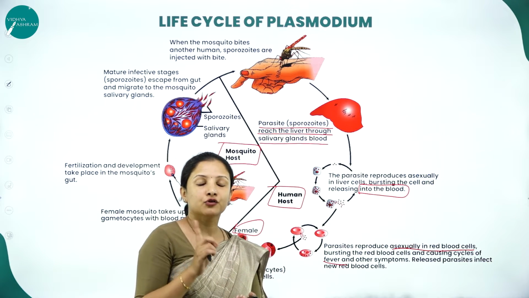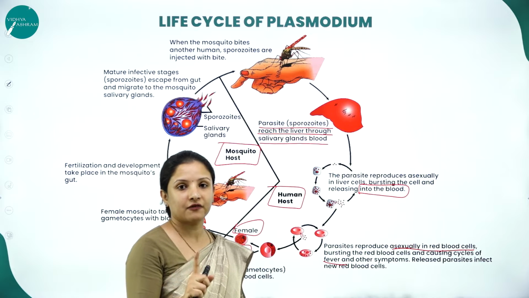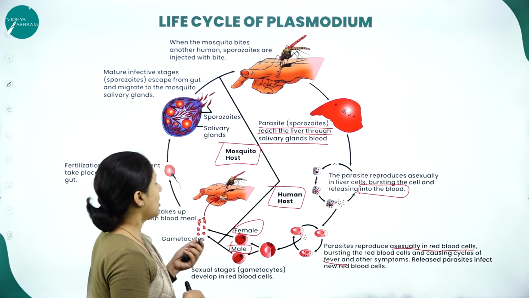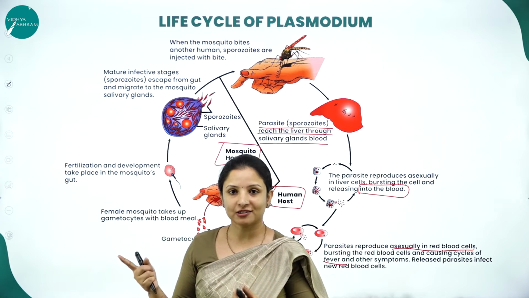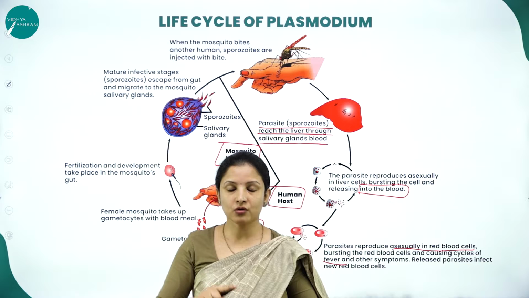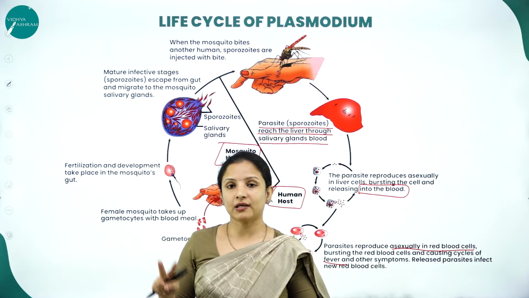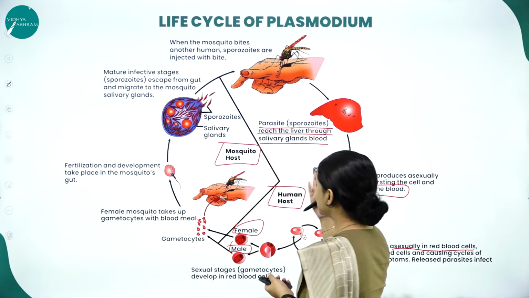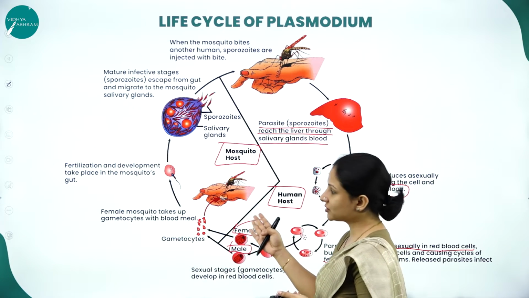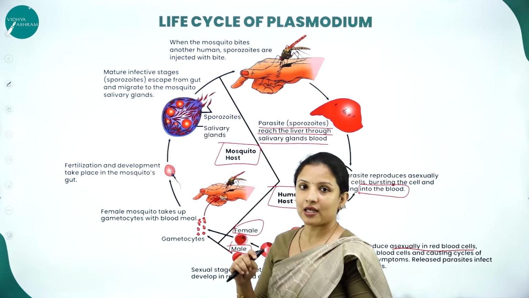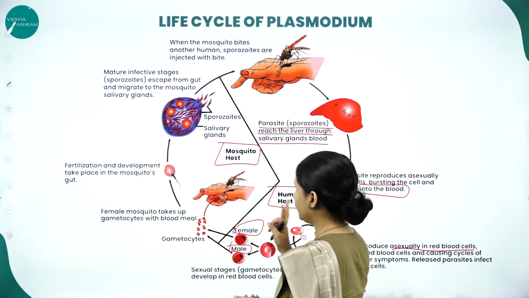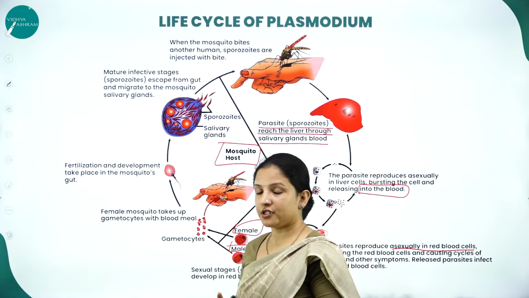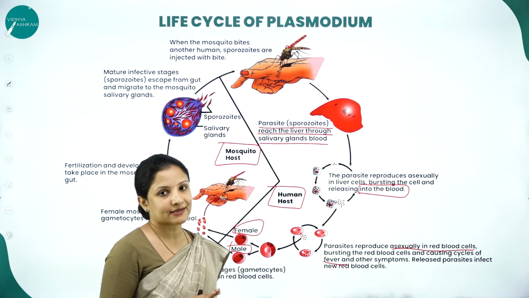So always through the blood, the first organ that gets infected during malaria is the liver, and then the RBCs get infected. So this is how Plasmodium vivax gets transmitted from the mosquito into a healthy person, wherein they undergo two life cycles, that is the asexual stage and sexual stage in the human host, and sexual and asexual stage again in the mosquito's gut. So therefore two hosts are involved here, one is the human and the other one is the mosquito. So here the female Anopheles mosquito acts as a vector.